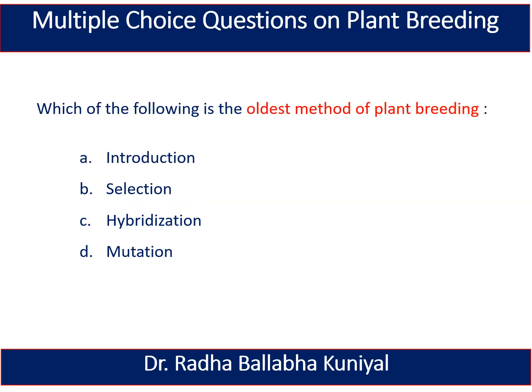The next question is, which of the following is the oldest method of plant breeding? Introduction, selection, hybridization, or mutation? And the correct answer is selection. Selection is the oldest method of plant breeding.